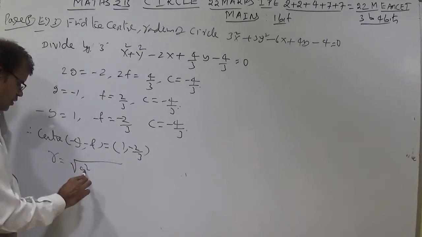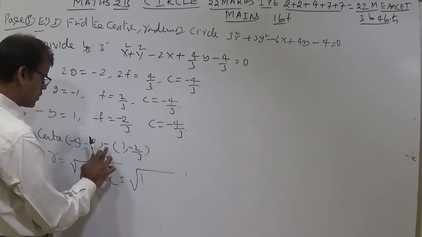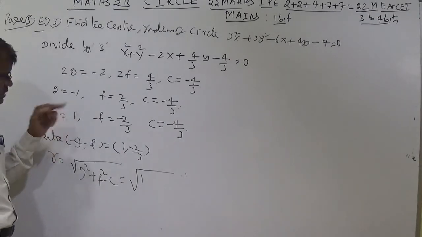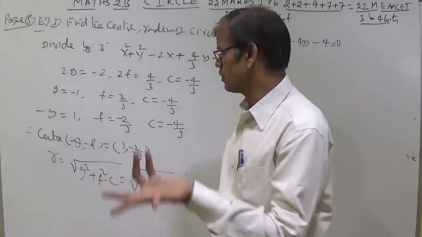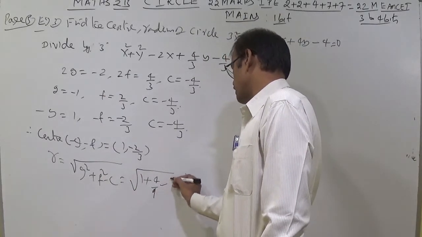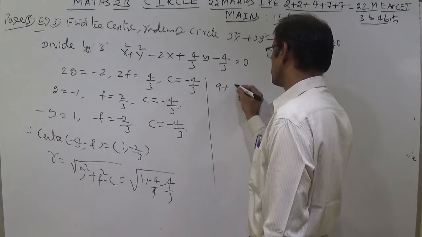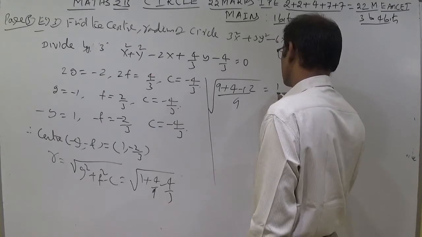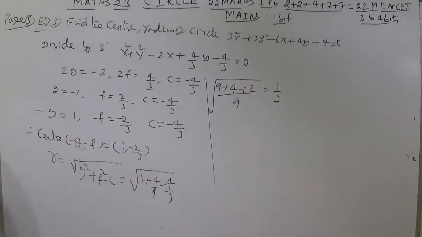And r. Again I am writing the formula: root of g square plus f square minus c. This is square. Don't get confused whether for minus g we should write whole square or for plus g we should write whole square. No need to get confused, because minus 1 whole square is 1 and 1 whole square is 1. Simply you can write directly 1 plus 4 by 9 minus 4 by 3. Taking LCM it becomes root of 9 plus 4 minus 12 whole by 9. 9 plus 4 is 13, minus 12 is 1. So 1 by 3 is the radius here.